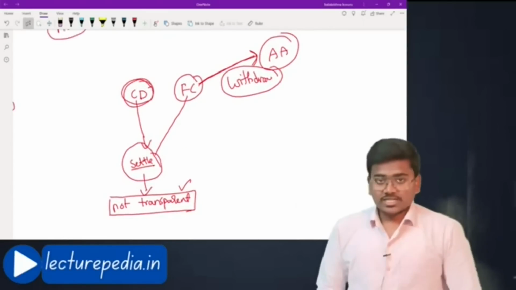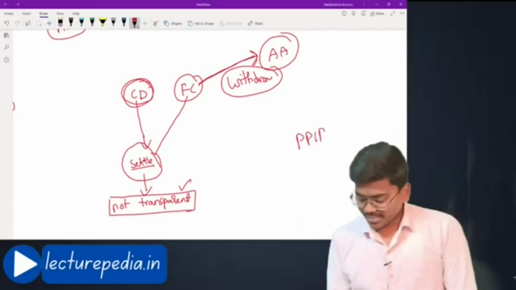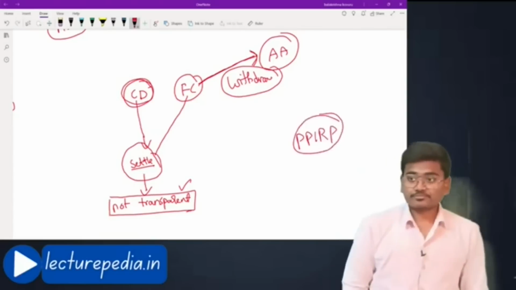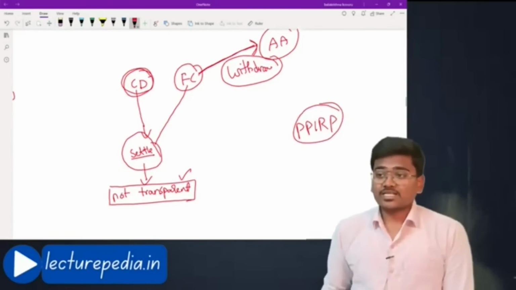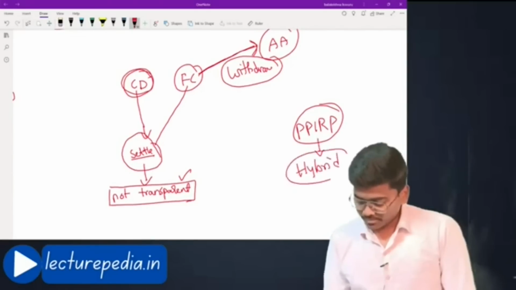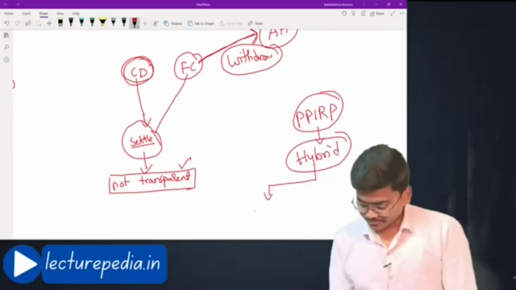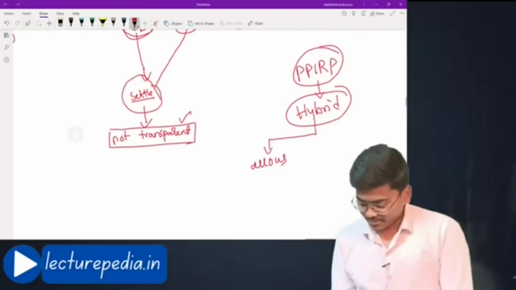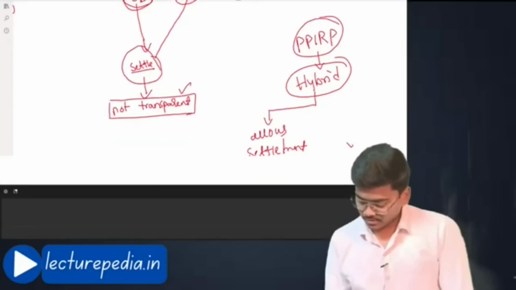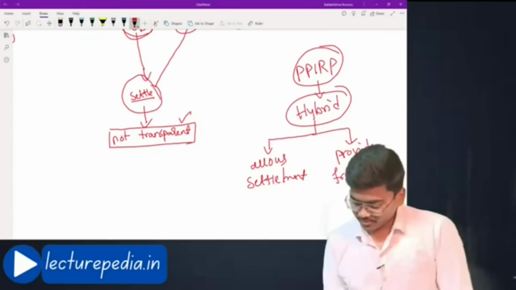what IBC has done is, it has introduced PPIRP, wherein you can say this PPIRP is a hybrid process. Why am I saying it is hybrid? Because on one hand, it allows settlement among the parties, and on the other hand, it also provides a framework for the settlement.